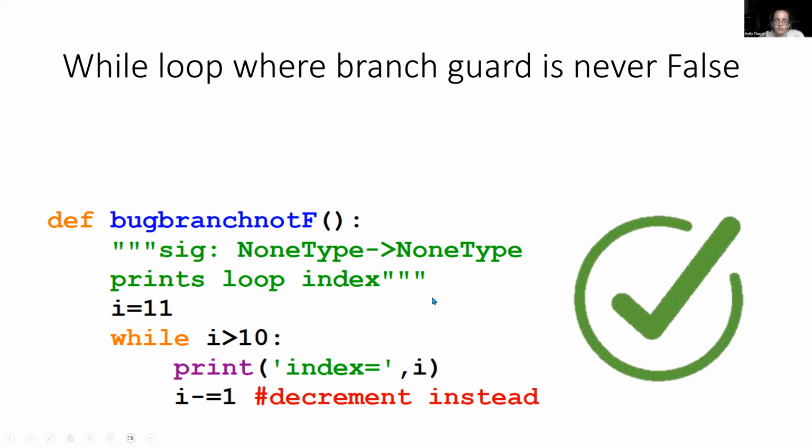What you need to do to fix a problem like this really depends upon what you want this to represent. So it may be possible that the initial condition, what you set i to, is not right, or maybe you do want to increment instead of decrement. But anyways, you need to set it so that there is some way for your branch guard to become false.